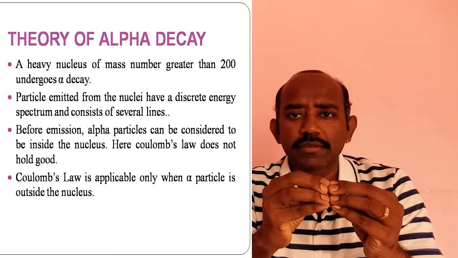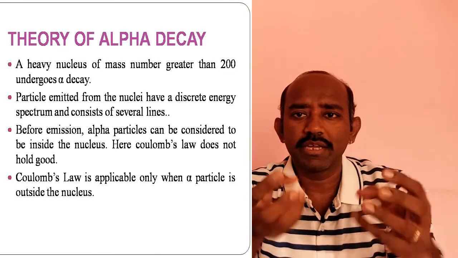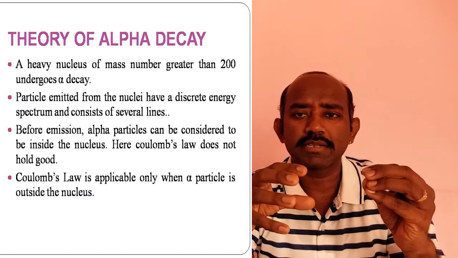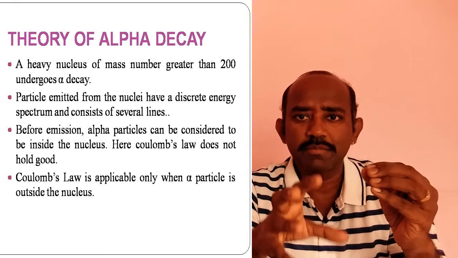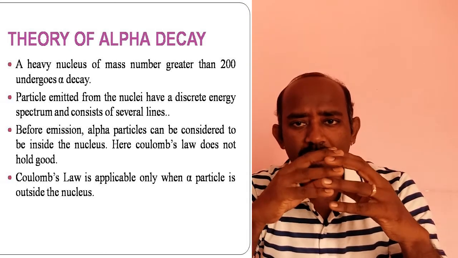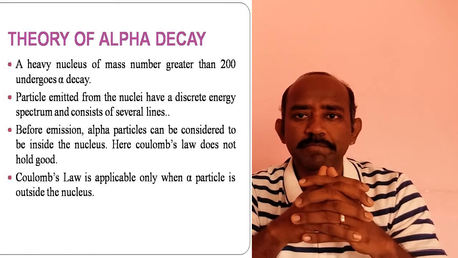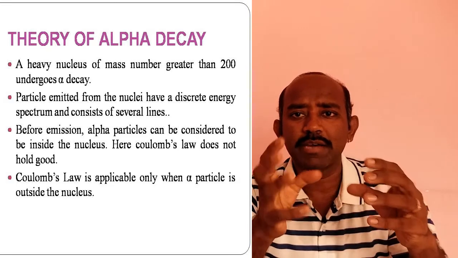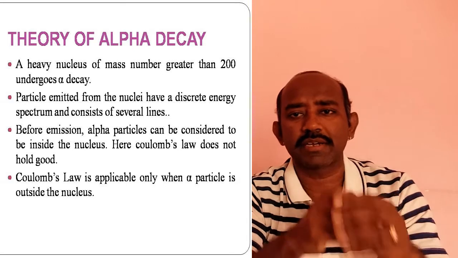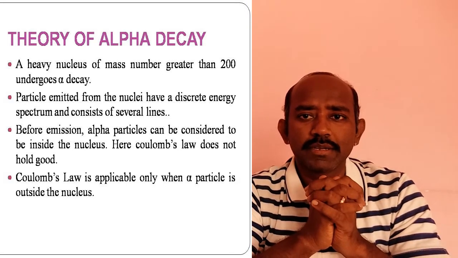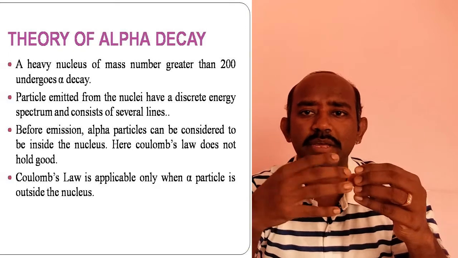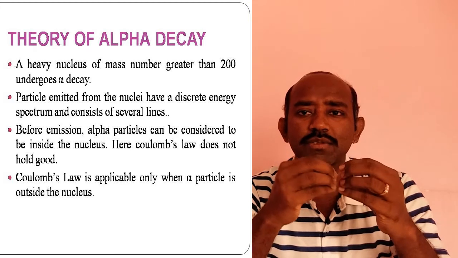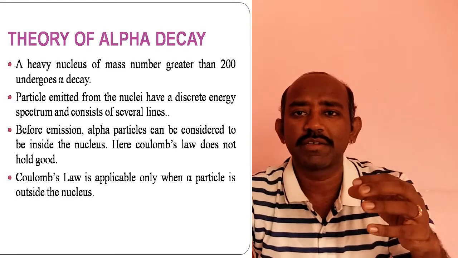Before the emission, the alpha particles are found to be inside the nucleus. The alpha particle is a helium nucleus, the doubly ionized helium atom, present inside the nucleus. Whenever the alpha particle is inside the nucleus, the Coulombic repulsion force is not applicable. It is positively charged, the proton is positively charged, but there is no Coulombic repulsion between the two particles.